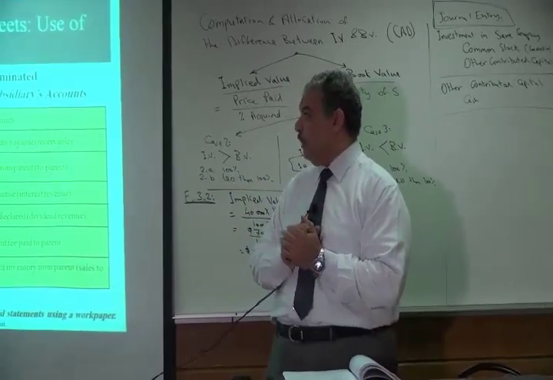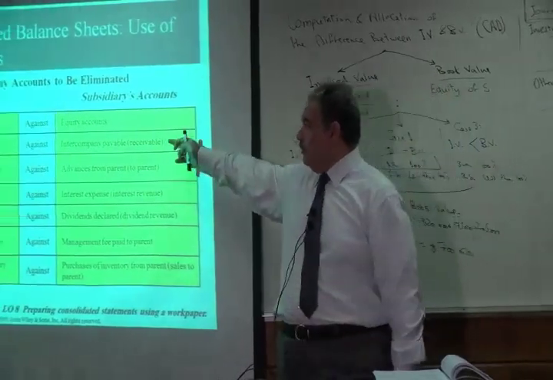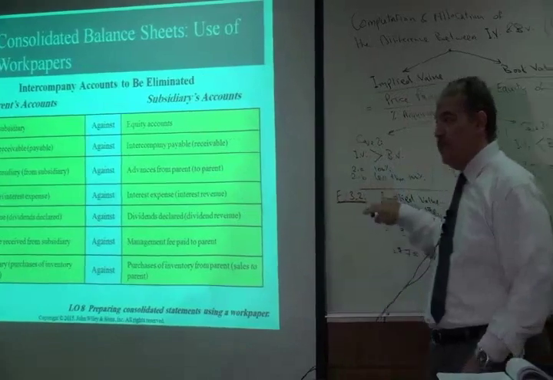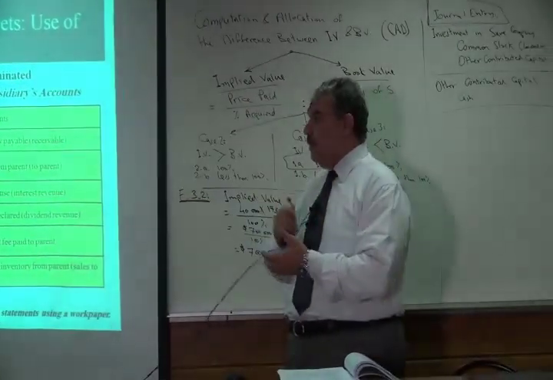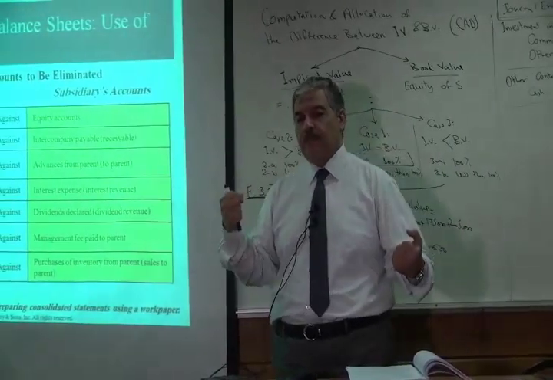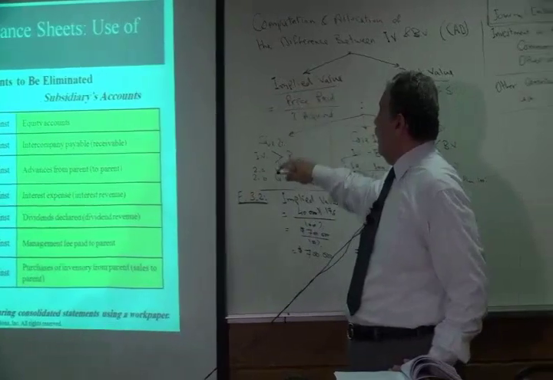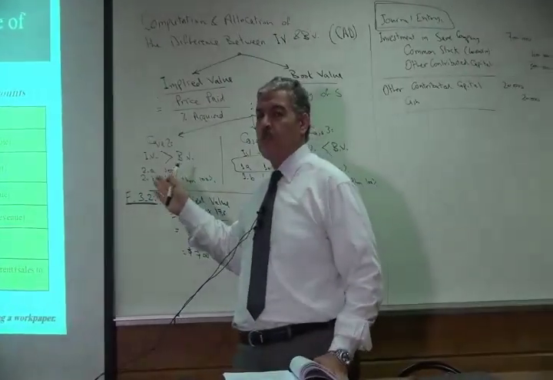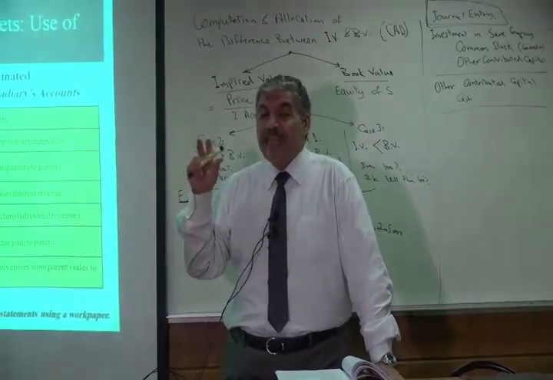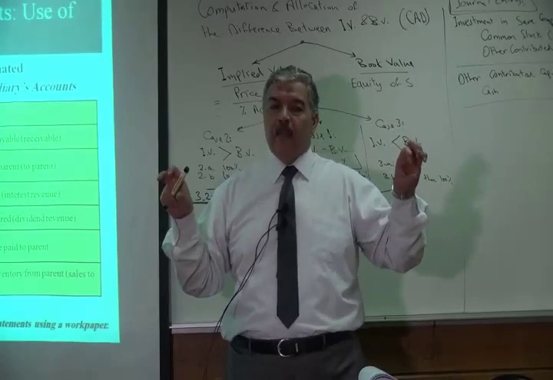So we are going to apply that now in our case. But before we go there, we have some other eliminations that must be made. These are not here in this case, but we're going to have them later. First, sometimes we have intercompany receivables and payables. So I have the parent company gave some loans to the subsidiary. So this will be recorded in the parent company as accounts receivable and in the subsidiary as accounts payable.